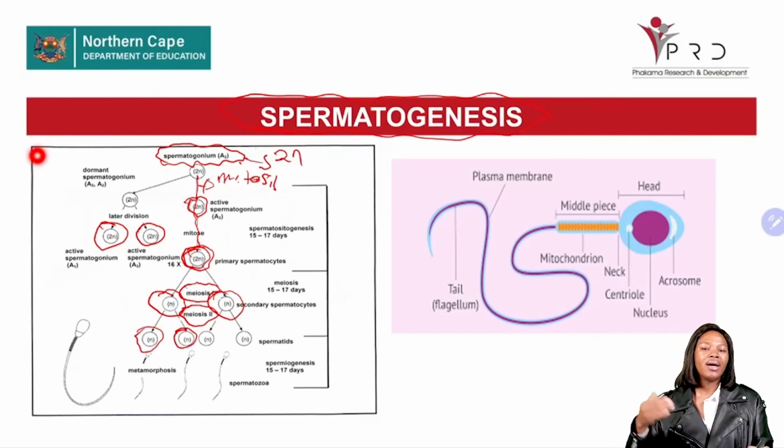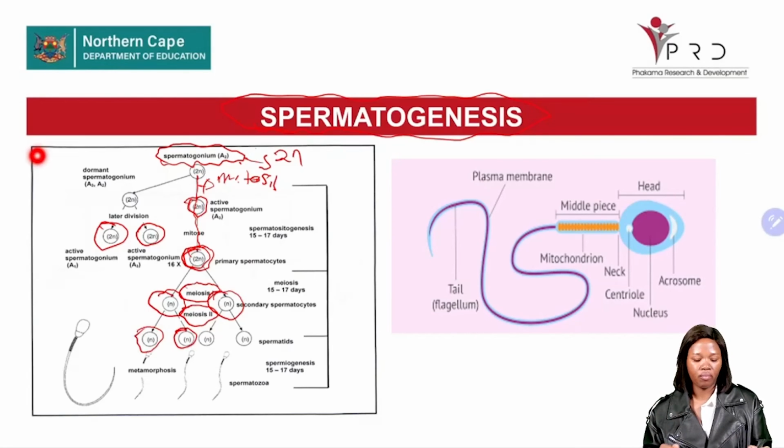We are no longer reducing them, and here we are only forming the spermatids. Each secondary spermatocyte will form two spermatids, meaning at the end of the day, we'll end up with four spermatids formed by the two secondary spermatocytes. I just hope you understand that concept.